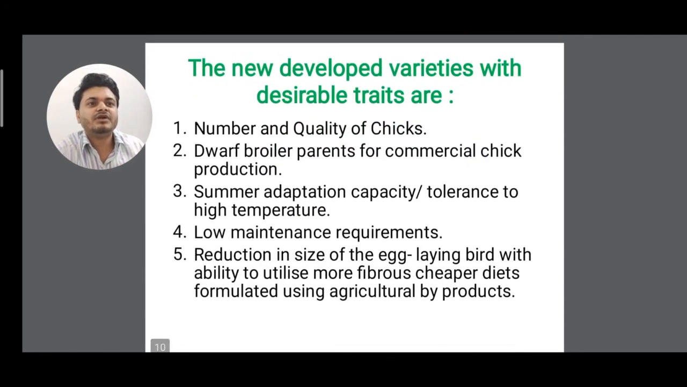Now the newly developed varieties with desirable traits, I have said the exotic and indigenous are crossed. So what are the new varieties found after crossing? We have seen that they improve the number and quality of chicks, dwarf broiler parents for commercial chick production, summer adaptation capacity, that is tolerance to high temperature, low maintenance requirement, reduction in size of egg-laying birds with ability to utilize more fibrous, cheaper diet formulated using agricultural byproducts.